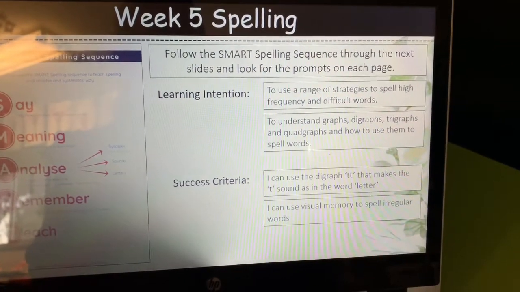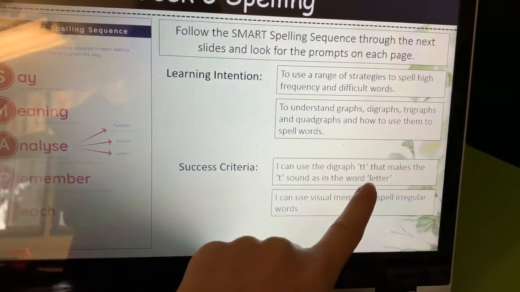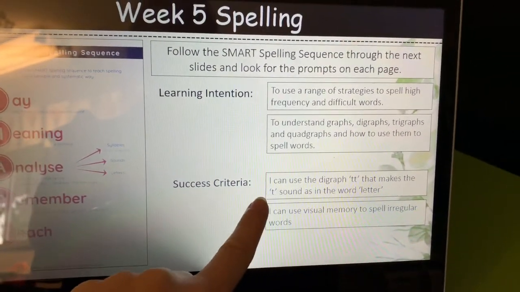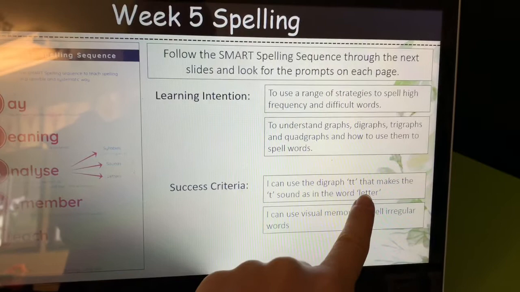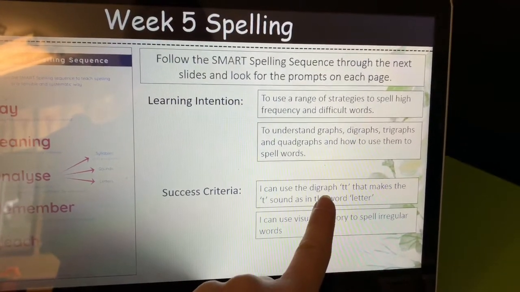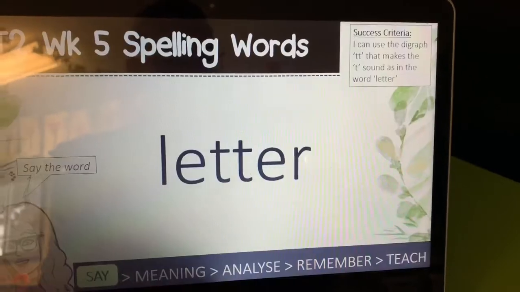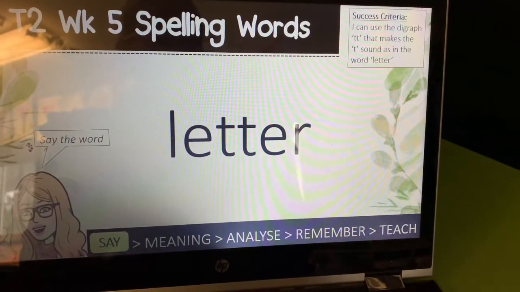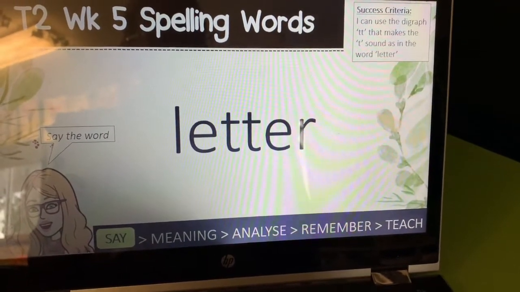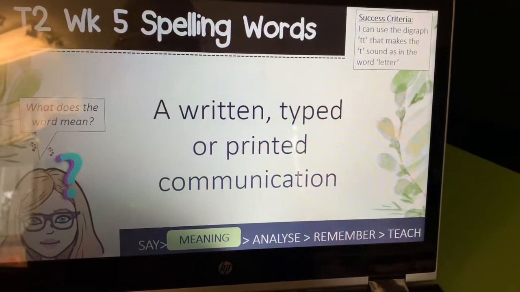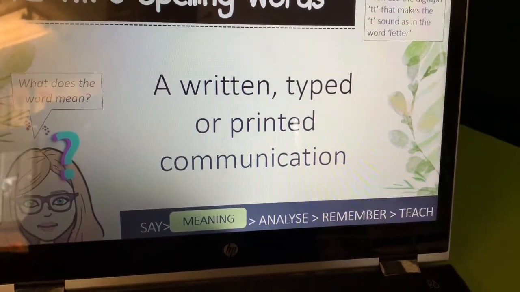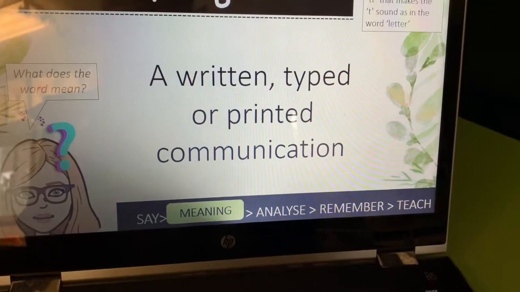This week, we are looking at the digraph TT, which makes the sound T, as in the word letter. The digraph, remember, is two letters that make one sound. Okay, I want you to say the word letter. A letter is a written, typed, or printed type of communication.